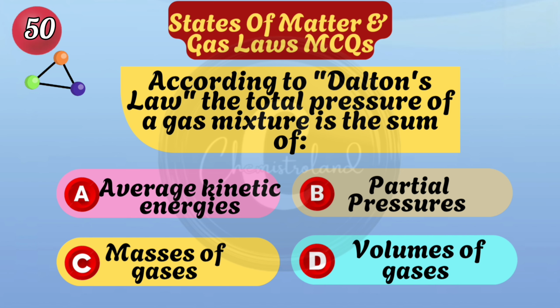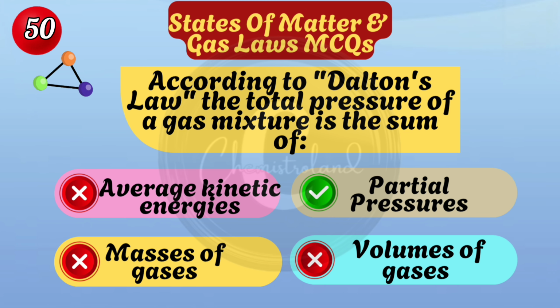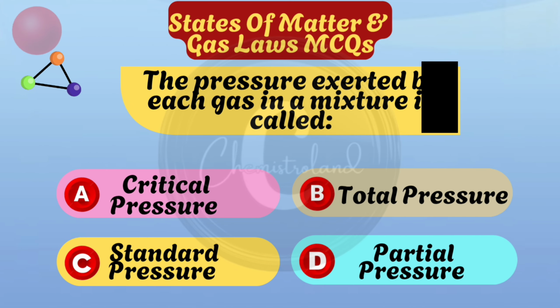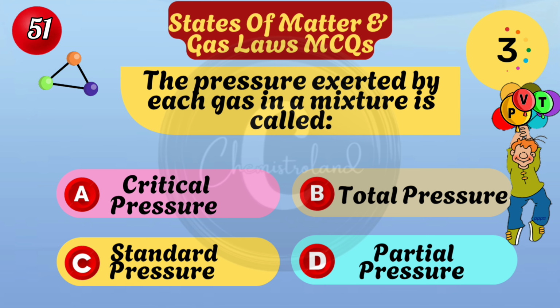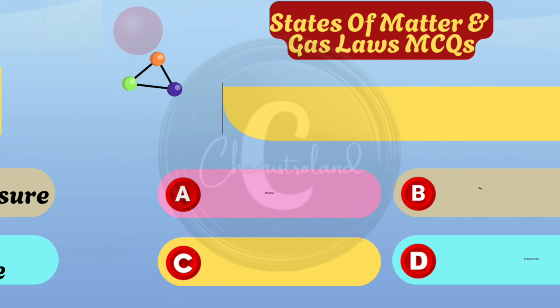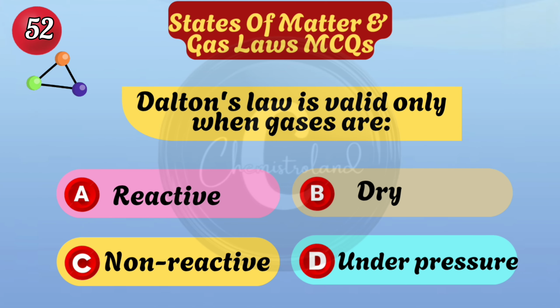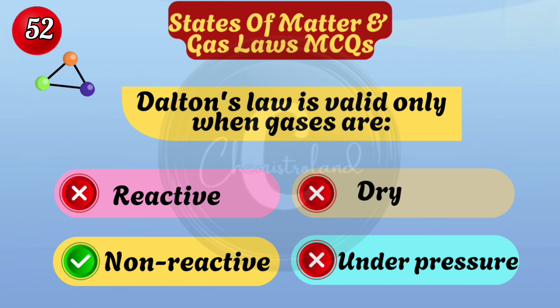According to Dalton's law, the total pressure of a gas mixture is the sum of partial pressures. The pressure exerted by each gas in a mixture is called partial pressure. Dalton's law is valid only when gases are non-reactive.